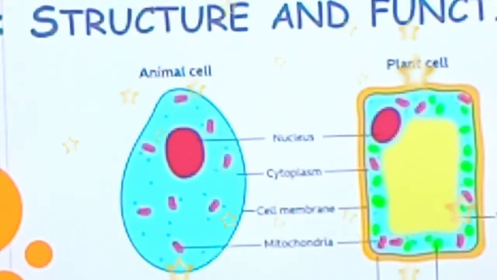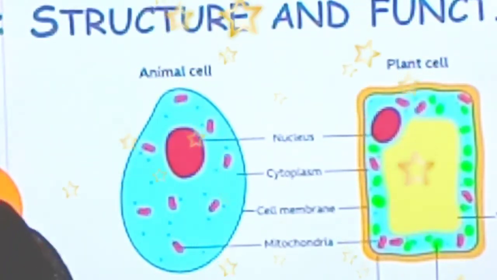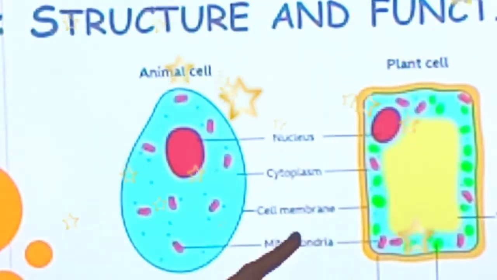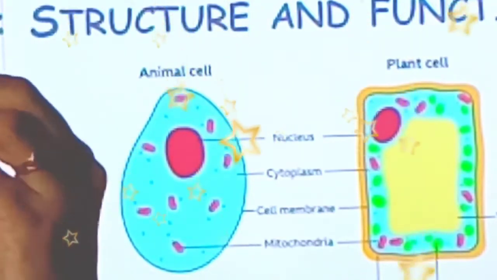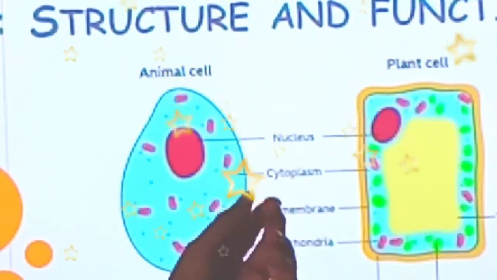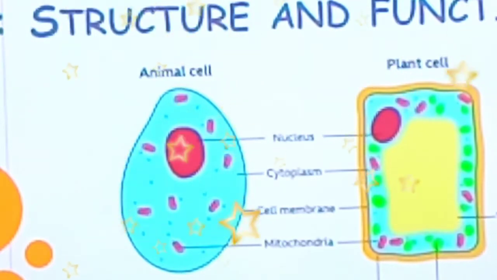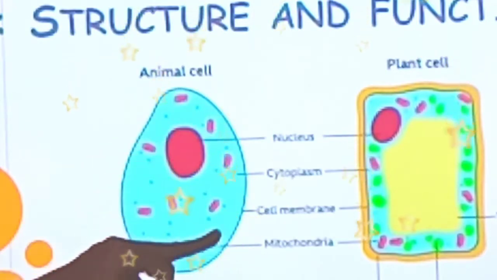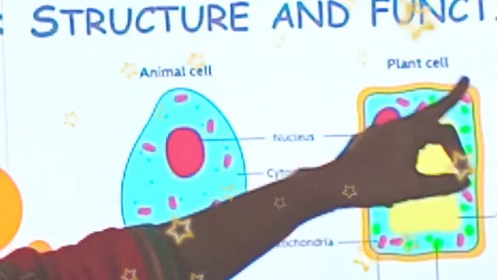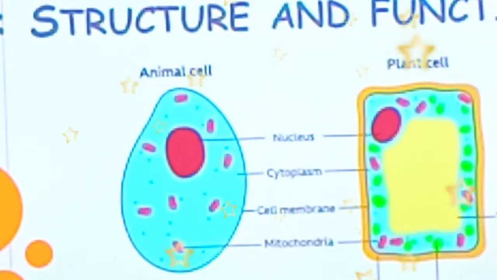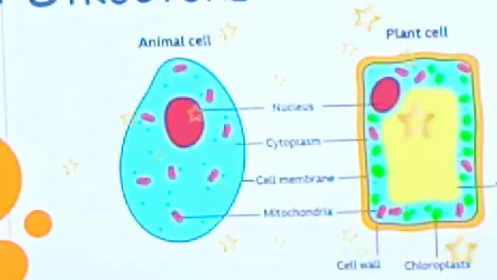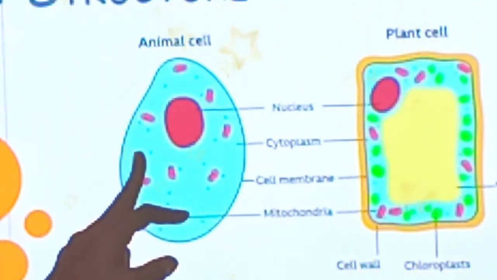When we talk about cell structure and function, usually we talk about the differences between animal cell and plant cell. In animal cell, usually we take the cheek cell, and in plant cell we take the onion peel. Now let's see the differences between plant cell and animal cell. In animal cell, there is no cell wall, whereas in plant cell, we can find cell wall. This is cell wall. And in animal cell, there is no cell wall.